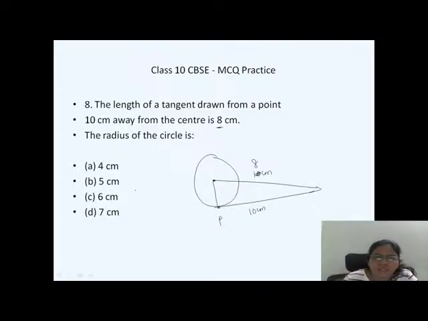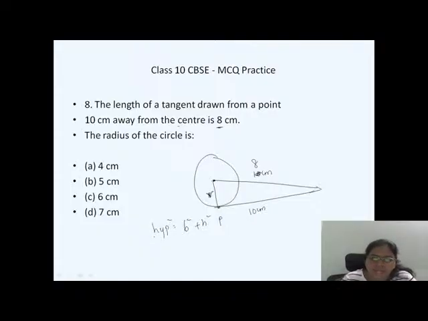Now the radius R we don't know. So what is the Pythagoras theorem? Hypotenuse square is equal to base square plus height square. What is the hypotenuse here? The way you are marking the numbers is very, very important. See how I wrote 10 first. So read the question carefully. They told the length of the tangent drawn from a point 10 centimeters away from the center. The tangent length is 8, and the distance from here to here is 10.